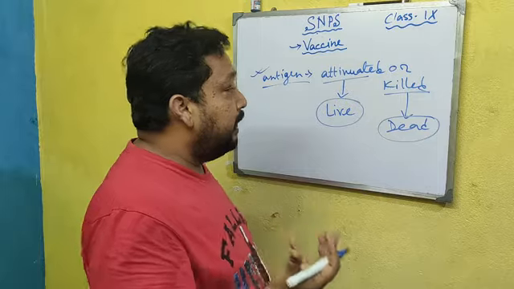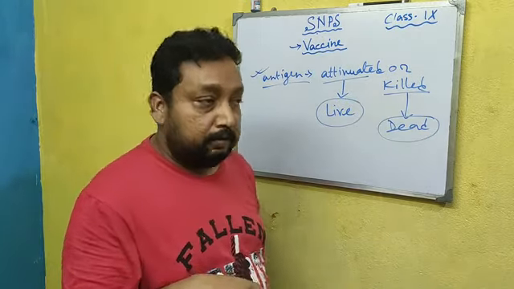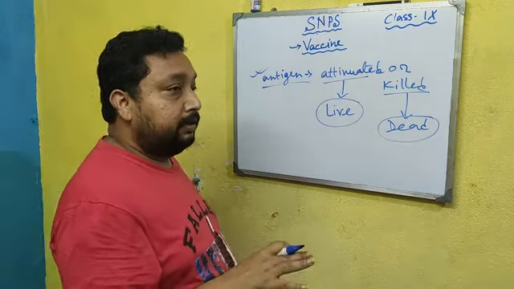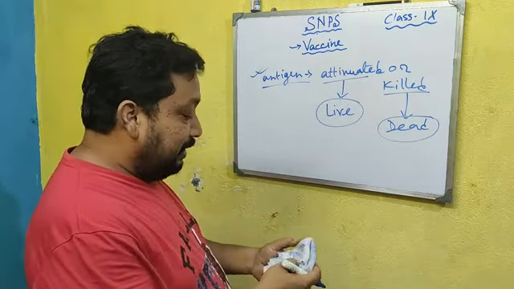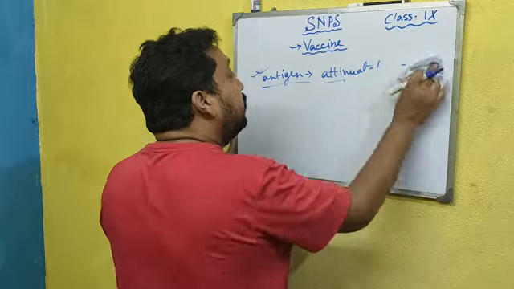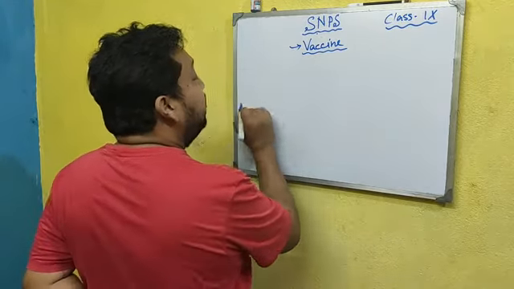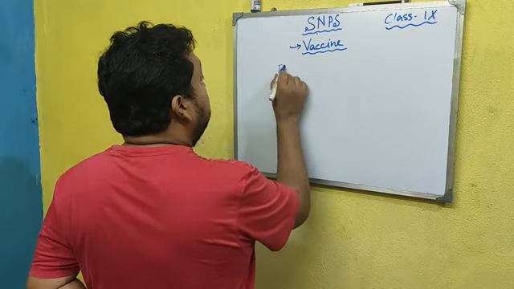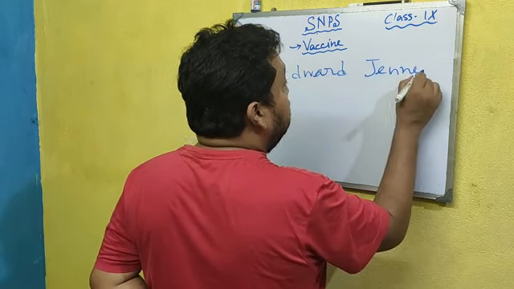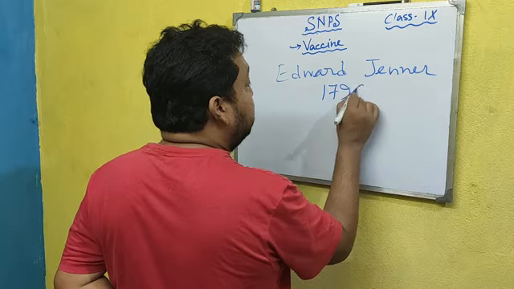We have to find out which kinds of antigens are able to give us protection. So how do we think about that? You should know the history. The vaccine was discovered by Edward Jenner in the year 1796.